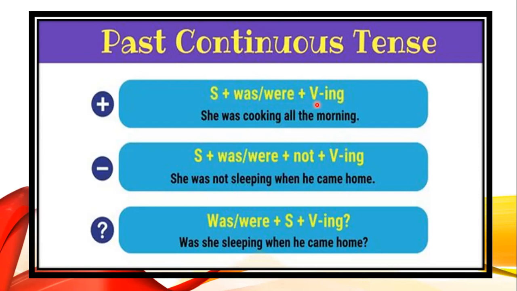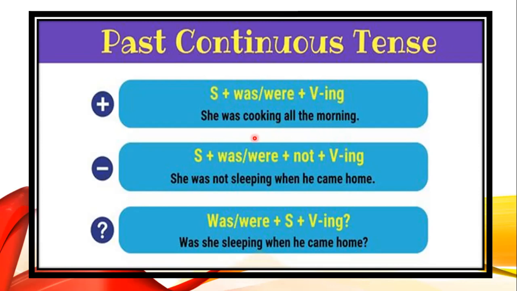And then I'm always going to put the first form of the verb. Not the second, not the third, but always the first form of the verb with the ing, because ing shows that it is a continuous tense. So let's look at the first example. She was cooking all the morning. She is my subject, was is my helping verb, cook is my first form of the verb, and ing is the continuous tense. So she was cooking all the morning. This is my positive sentence.